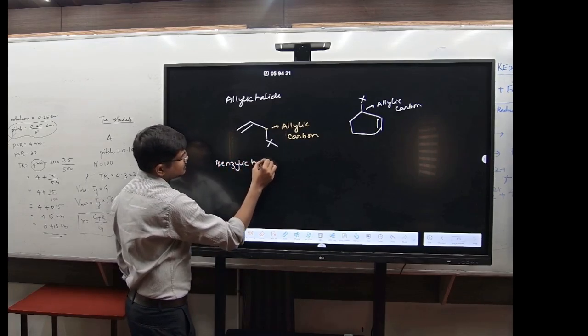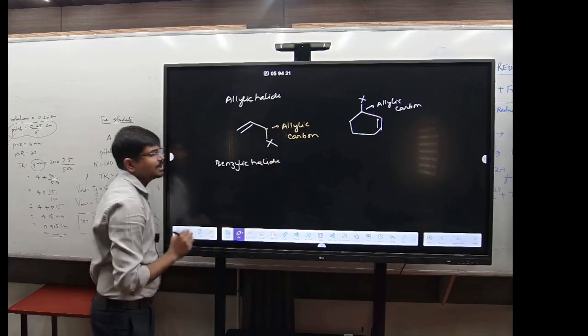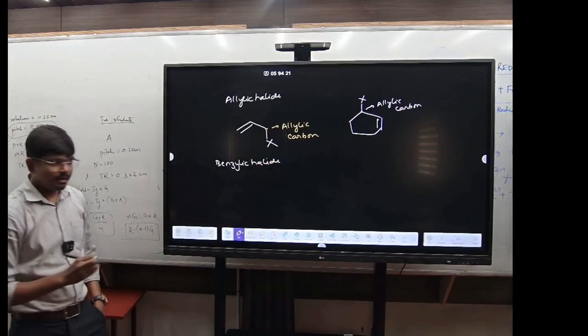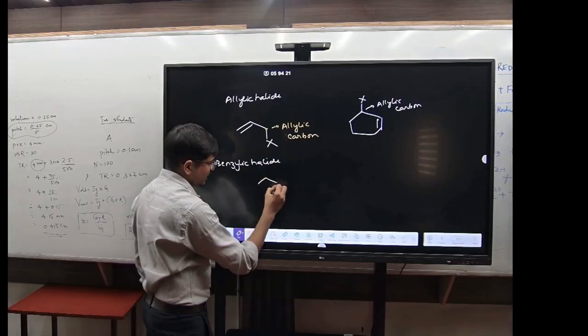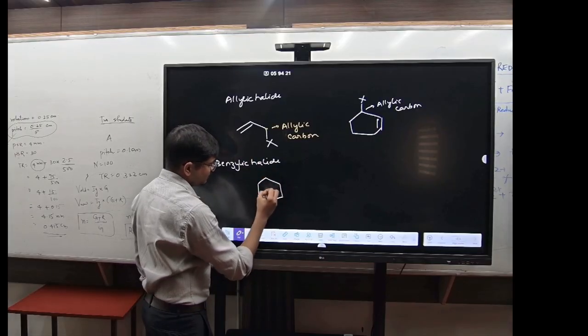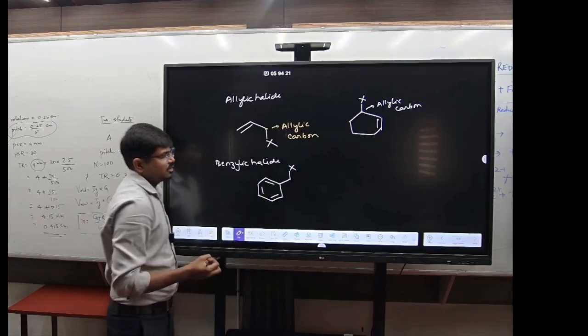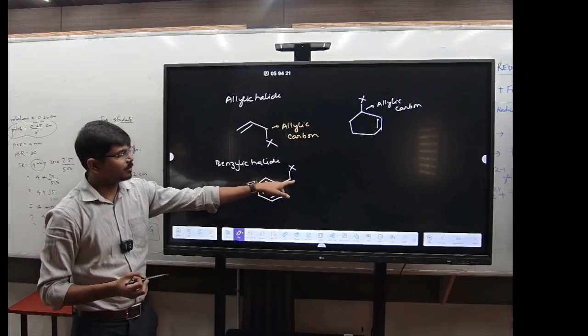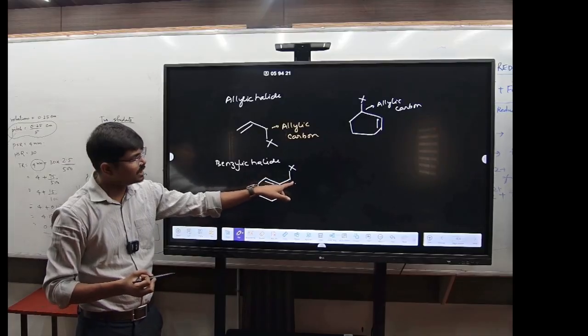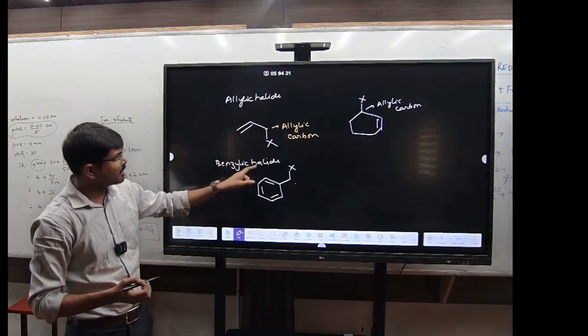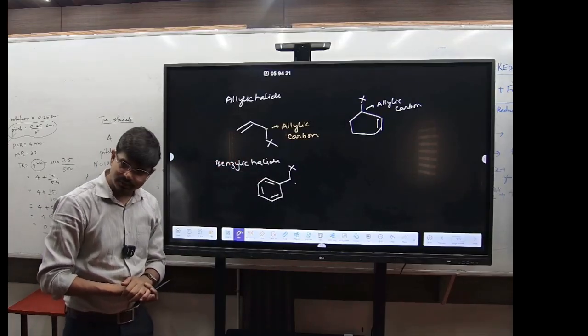Now coming to the benzylic halide. What are benzylic halides? Benzylic halide means you have this benzene ring and this X. This is known as the benzylic carbon. So this is an example of a benzylic halide. Got it?